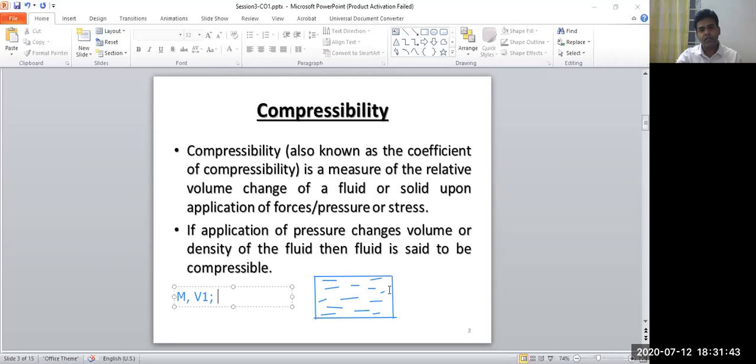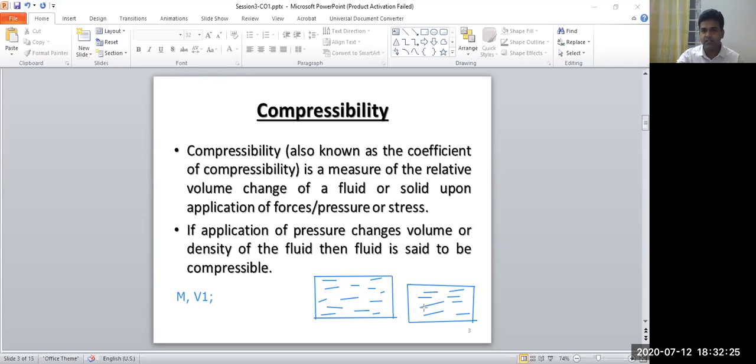Suppose now the container is changed to this level, that is, its volume changes. Now the same liquid is filled. That means the volume is changed, but the whole liquid is filled in this container and it has the same mass. So there is a change in volume, but there is no change in mass.